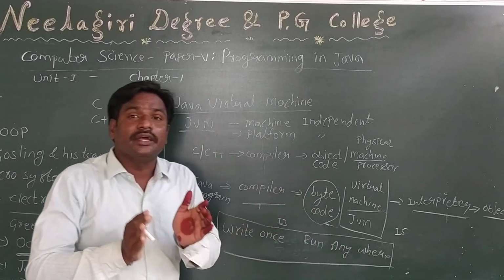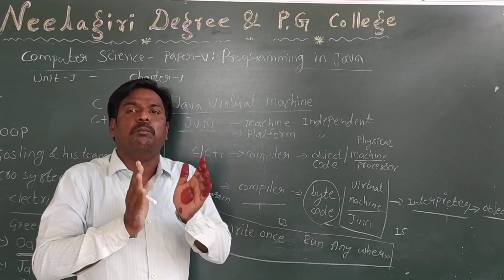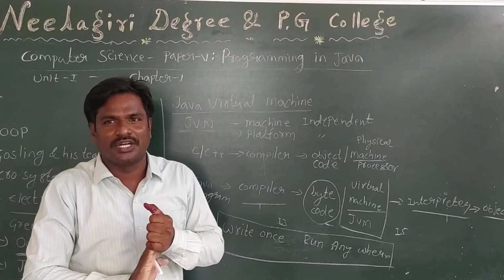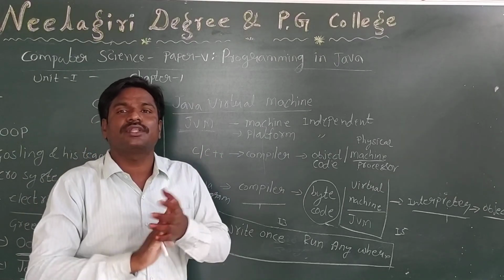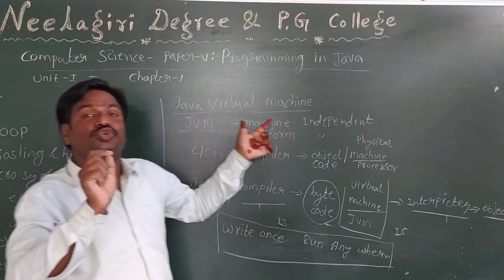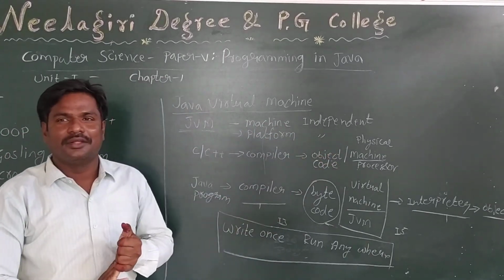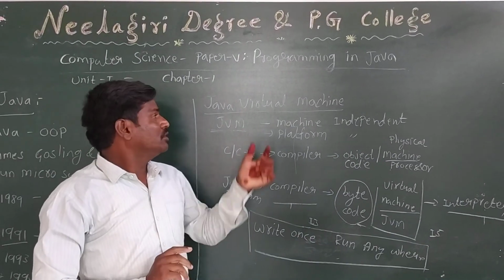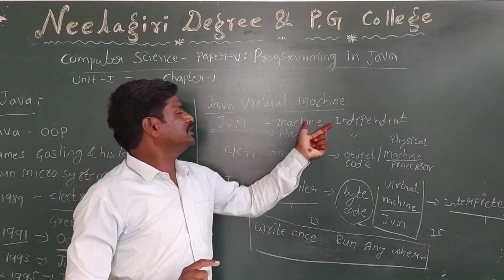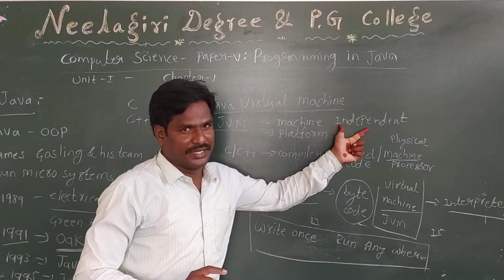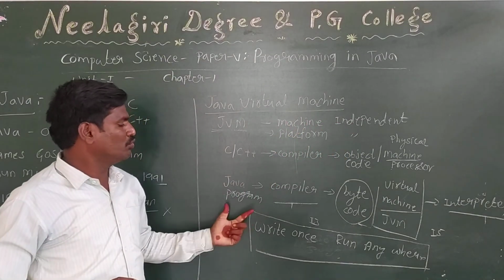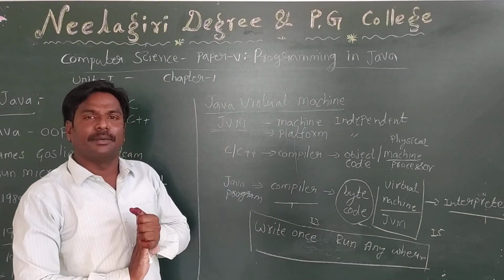So today Java has given the most boost to internet applications. Java is more suitable for the internet because Java is machine independent. Since Java can be used in a machine independent way, Java is more suitable for internet applications.